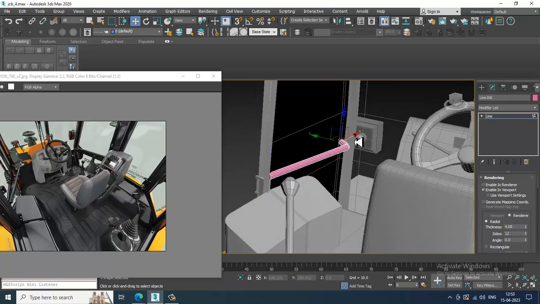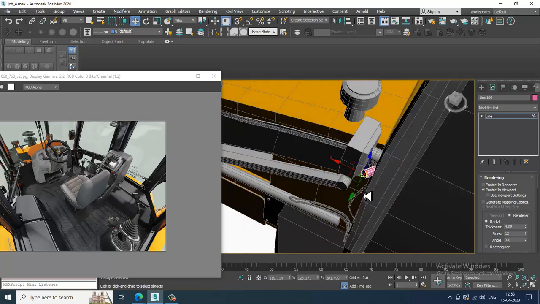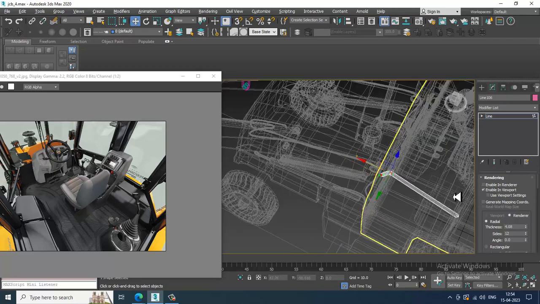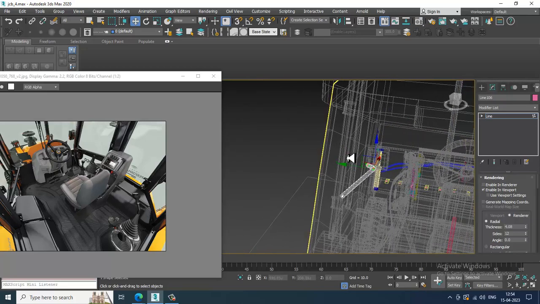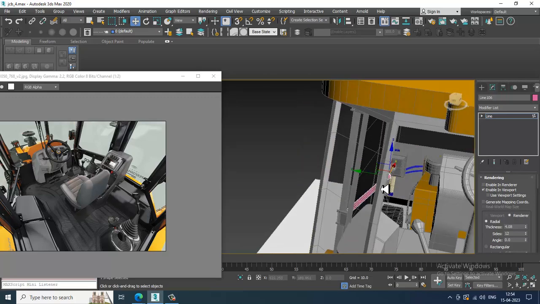Shuffle this till here. Oops, I think you can slightly push it inside. This much is okay. Alright, so I'll convert to editable poly.